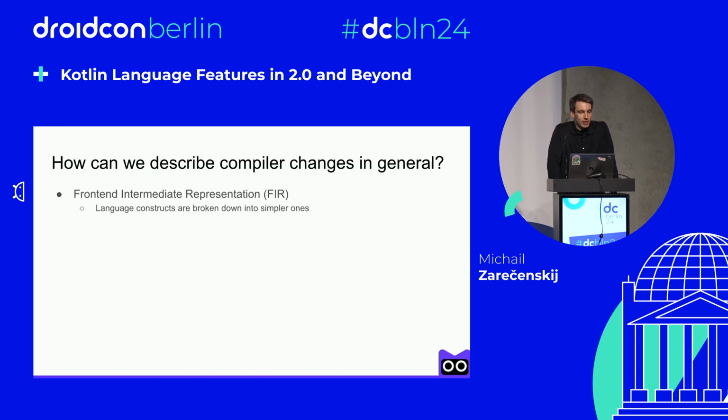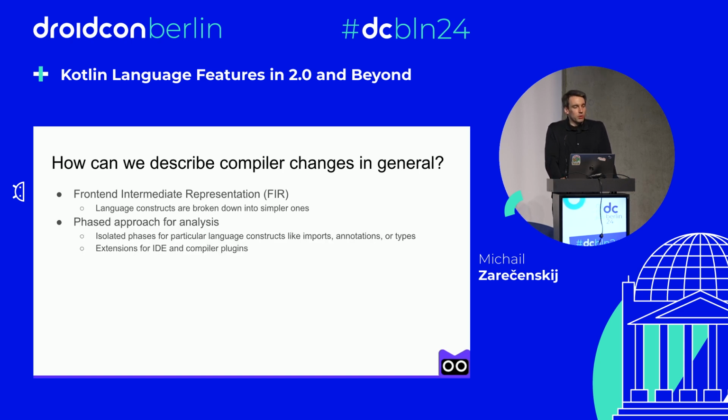So how can we describe compiler changes in general? One of the key changes of the compiler is the introduction of the front-end intermediate representation, or FIR. This is a transformative change that deconstructs complex language constructs into simpler, more manageable ones. So this so-called desugaring in Kotlin compilation happens way earlier than before, allowing us to have more consistent rules for analysis.